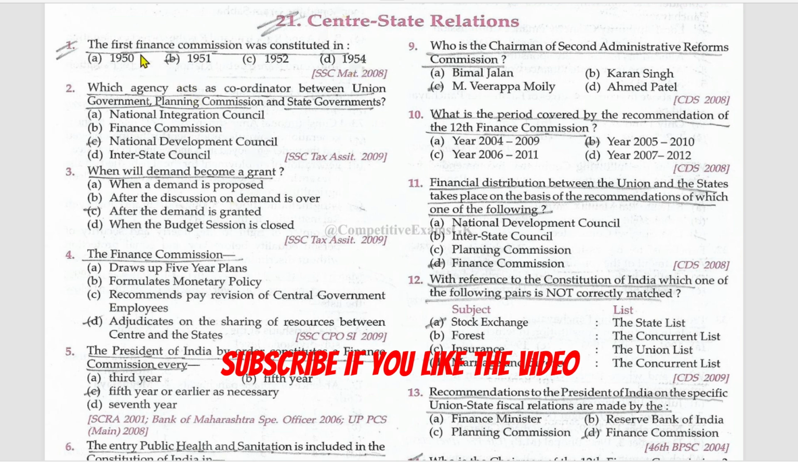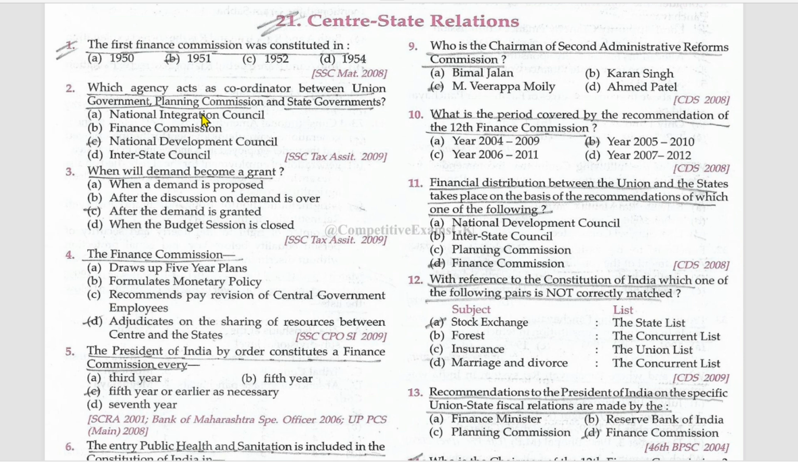First question. The first Finance Commission was constituted in 1921. Which agency acts as coordinator between Union Government Planning Commission and state governments? National Development Council. When will demand become a grant? After the demand is granted.